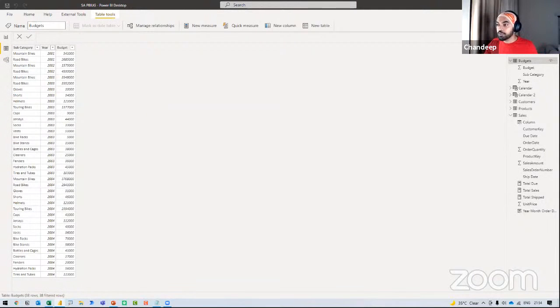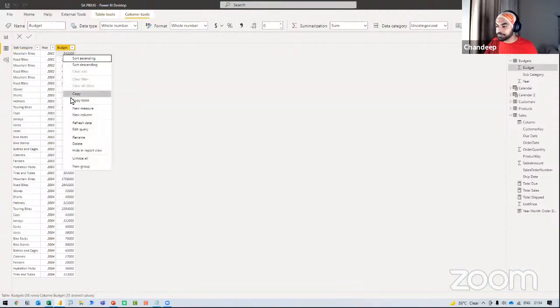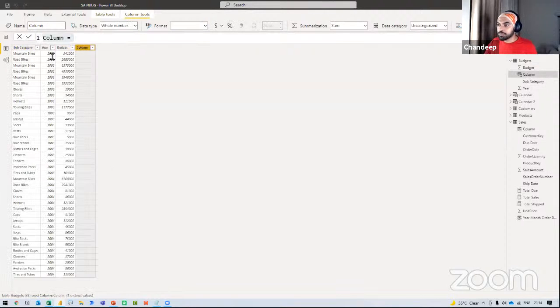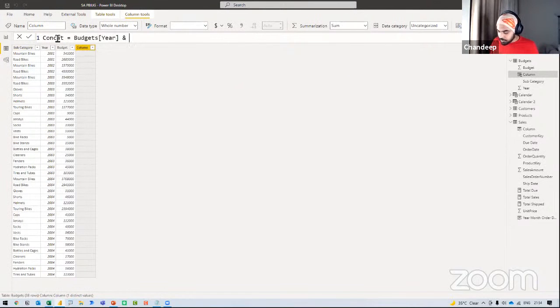I know that for every single year, I just have one subcategory. The budget for any subcategory is not going to be given twice. If that was a mistake somebody made, then I would have grouped it by Power Query. But fair. Right click, make a new column, and I'm just going to create a concat column. And I'm going to say that I'd like to concat my year, and I'd like to concatenate